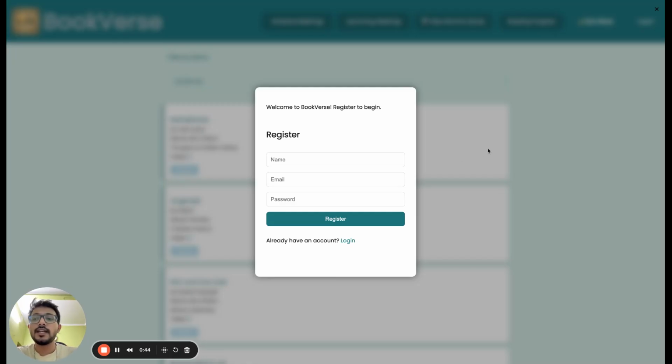So, first, let's talk about the core features. The first core feature is the authentication system. Users can register and log in securely using Firebase authentication. So, as you can see, we are not logged in. If the visitor comes for the first time, then they are taken to the register modal.